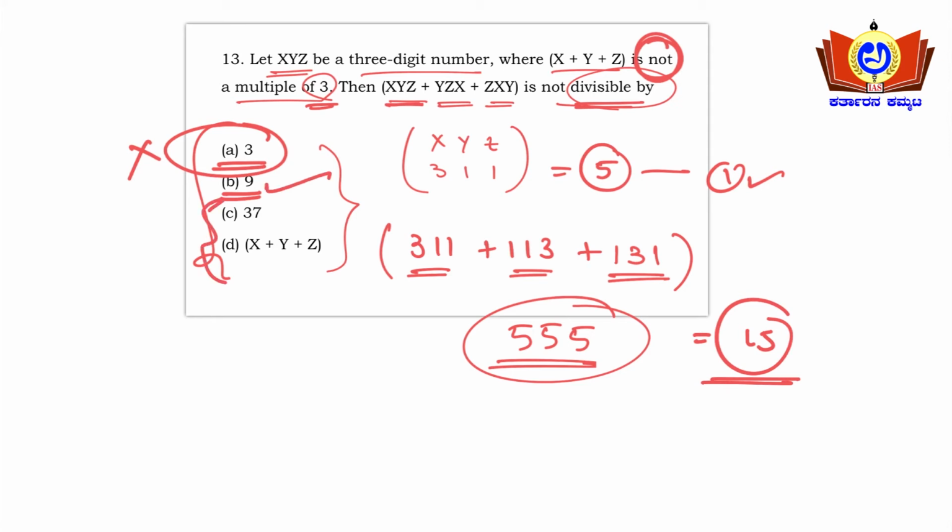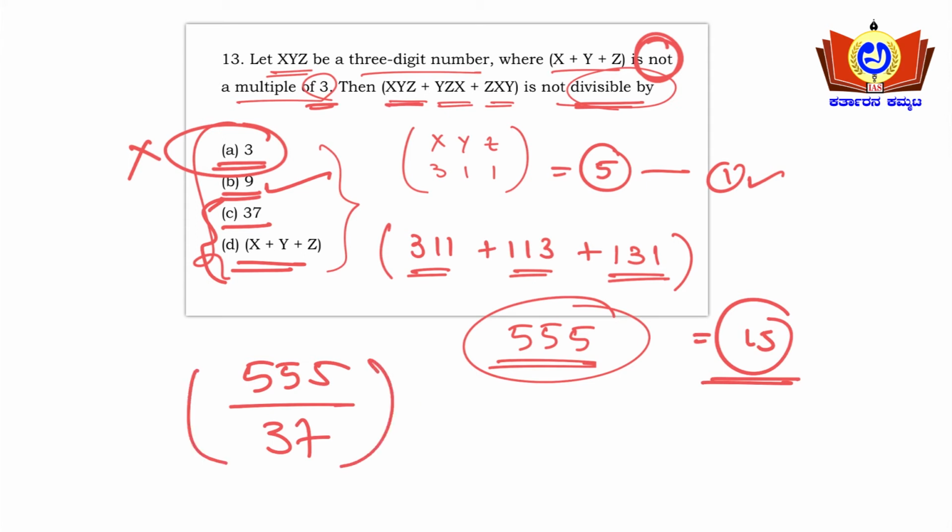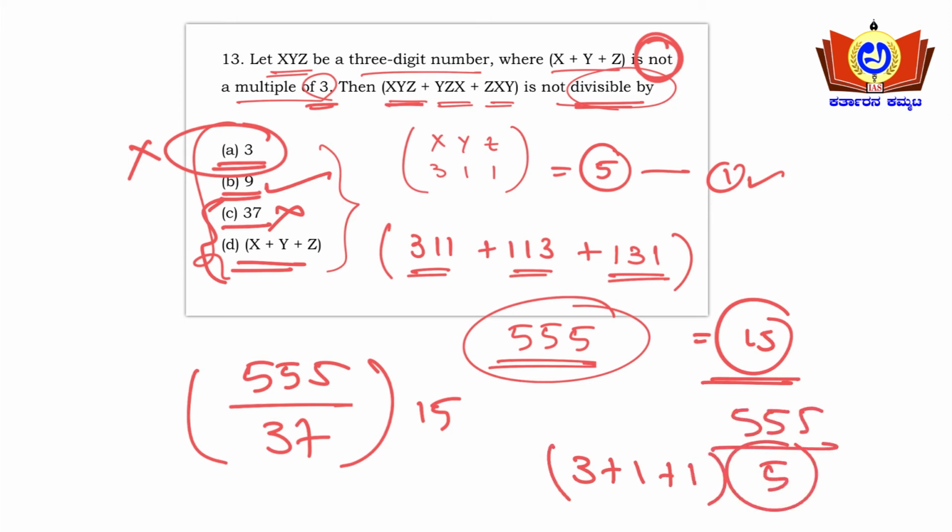So we shall check option C and option D as well. Okay, so 555 divided by 37 actually gives 15 here. So 15 into 37 is 555 here. Okay, so option C is wrong here. And x plus y plus z: we had taken 3 plus 1 plus 1, so 5. So obviously 555 is divisible by 5 here. Okay, so option B is the right answer here friends.